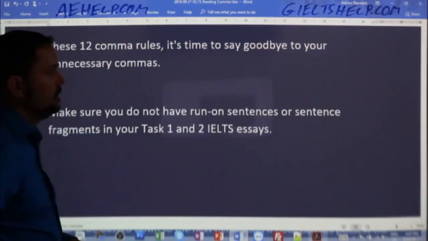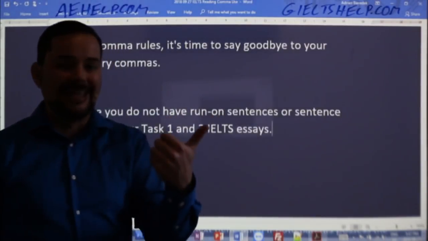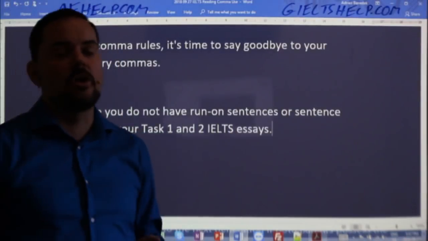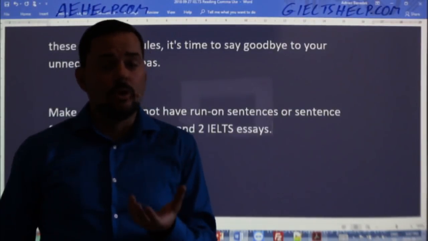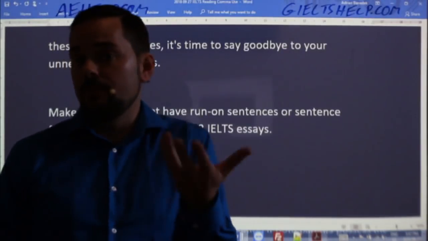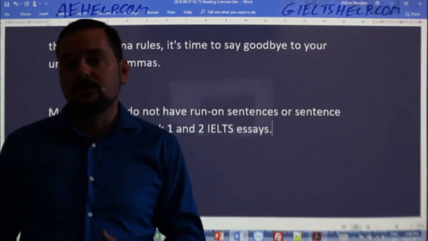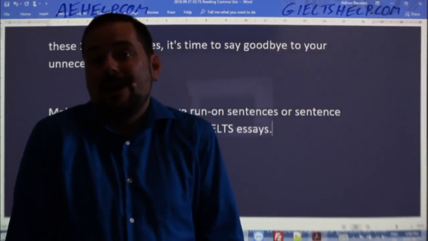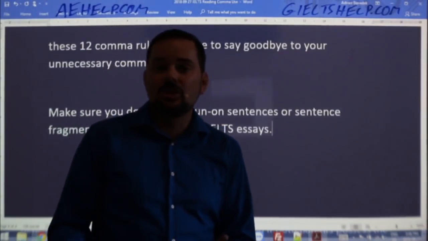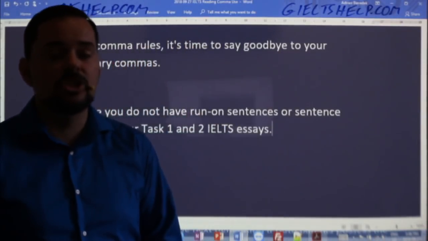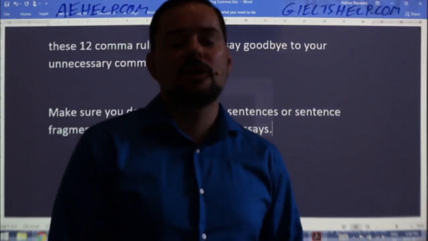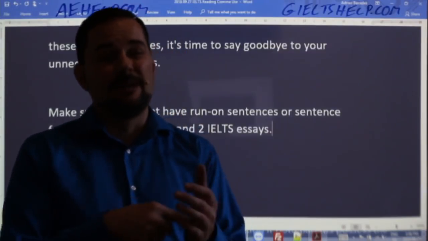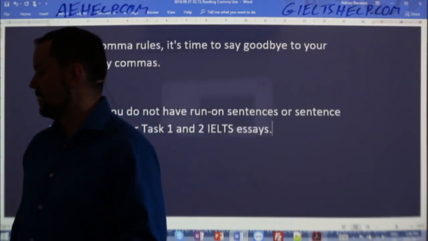Now, mastering comma use happens in 2 ways. One, read. When you're reading, pay attention to commas. Make sure you realize why that comma is where it is. If you don't, so let's say you're reading an IELTS passage, or you're reading your book at home that you're using to improve your comprehension and reading fluency, and you see a comma and you don't know why it's there, circle it. When you see your teacher or someone who has some good English, show them and say, hey, look, can I ask you a quick question? There's this comma here and it's just bothering me. I don't know why the author is using it here. Can you tell me? It's important to know that, all right?